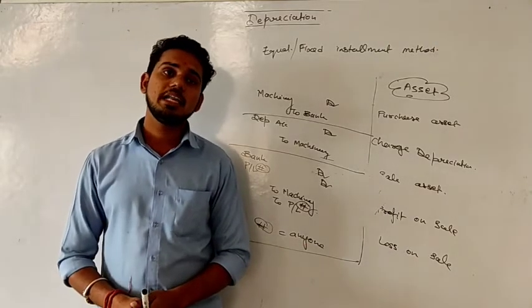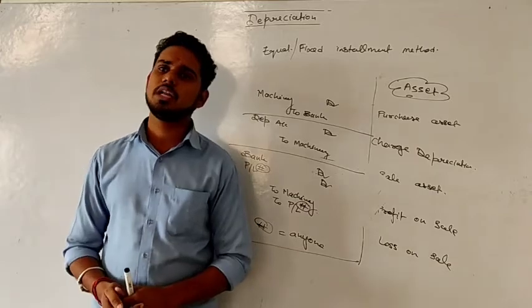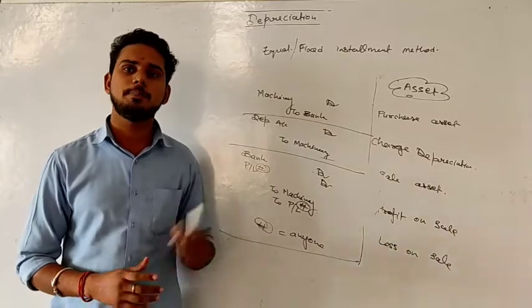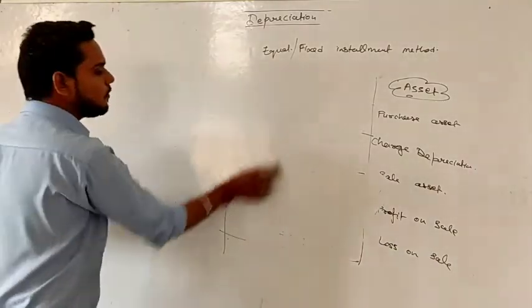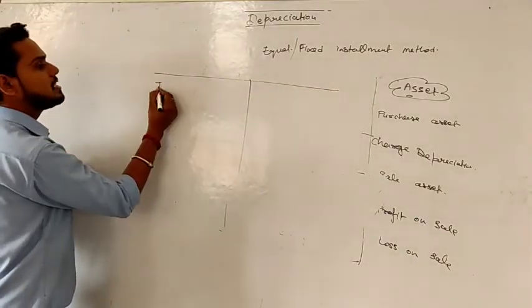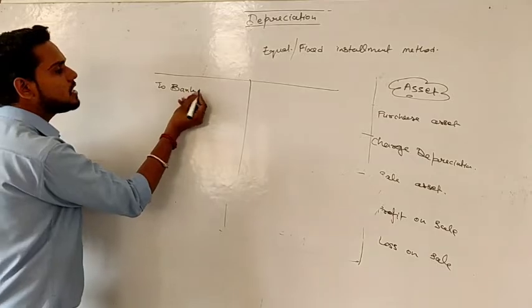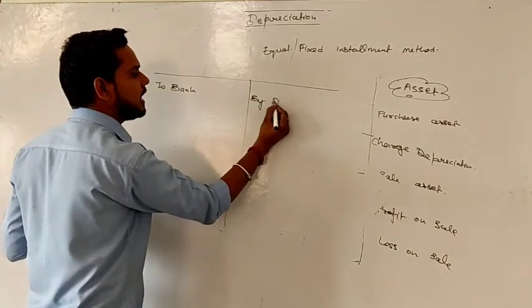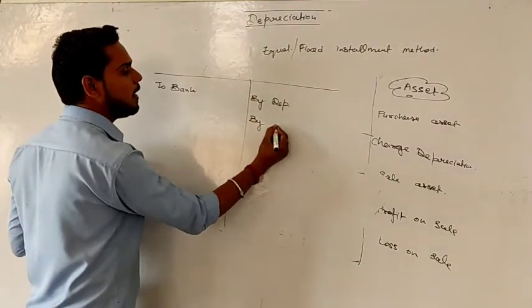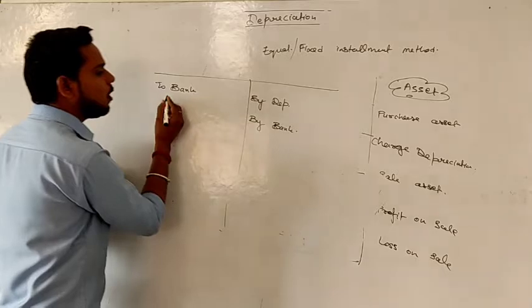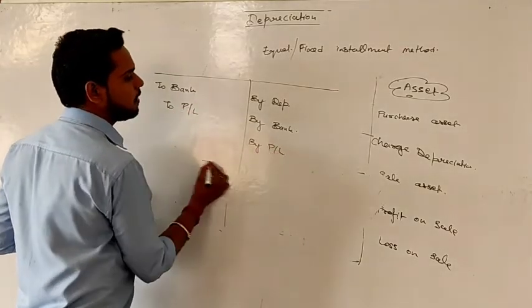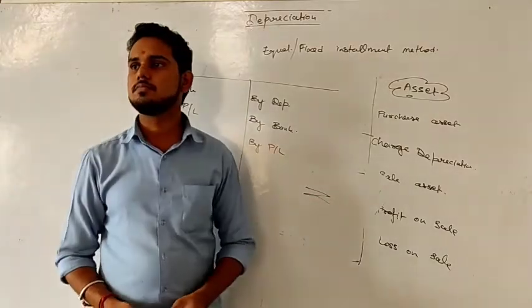Okay. But in the exam, normally in 90% of cases, you will not be asked to give the journal entry, but they will ask you to prepare that particular asset account. If we purchase any asset, we will write on the debit side, to bank. If we charge depreciation, we will write on the credit side, by depreciation. If we are selling, we will write on the opposite side, by bank. And if we are selling at a profit, on the debit side, to P&L; selling at a loss, on the credit side, by P&L. That is the only thing.